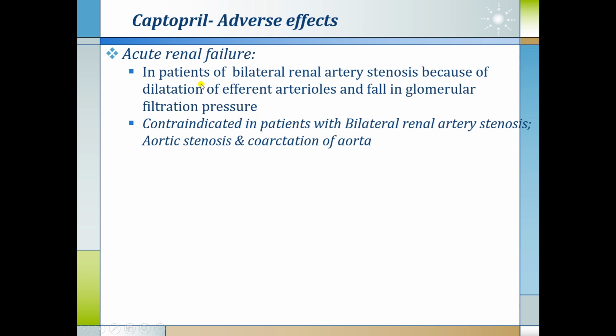Another serious adverse drug reaction is acute renal failure, but it happens in patients with bilateral renal artery stenosis because of the dilatation of afferent arterioles and fall in glomerular filtration pressure. That is why the drug is contraindicated in patients with bilateral renal artery stenosis, aortic stenosis and coarctation of aorta. So before prescribing an ACE inhibitor, one should rule out that the patient has bilateral renal artery stenosis, aortic stenosis or coarctation of aorta. Now we see the drug interactions with captopril.